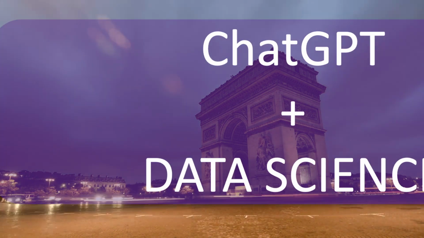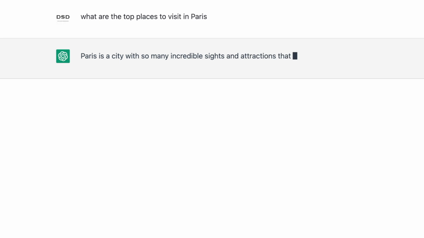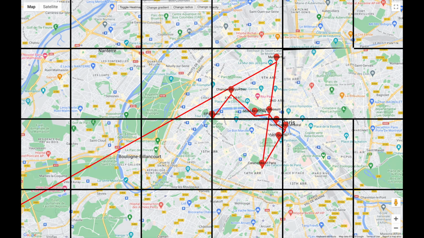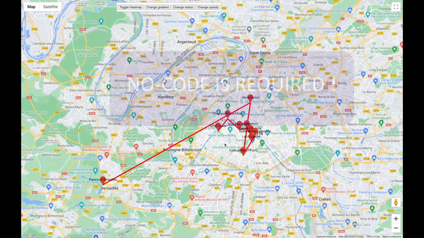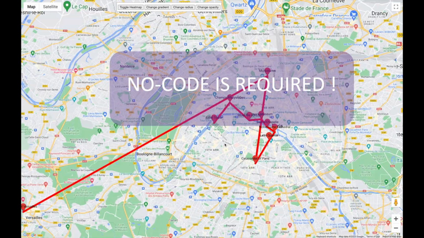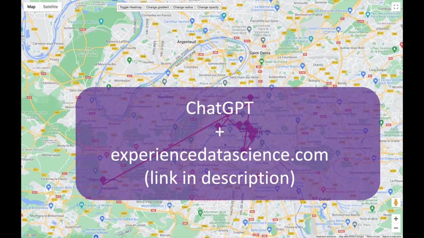and Data Science. We will ask ChatGPT a question such as what are the top places to visit in Paris, and then based on the response we will plot the tourist locations on a Google map and at the same time also make an itinerary. And we will do all this without any coding. I'll be using ChatGPT and my platform experiencedatascience.com. The demo is available on my platform, so you can also try it out. Now let us jump in.